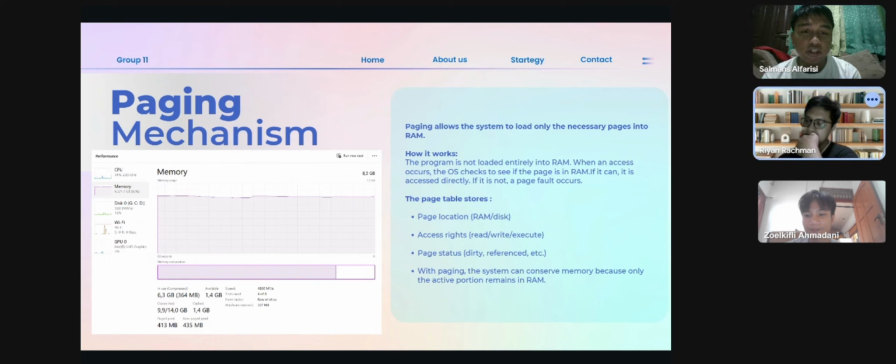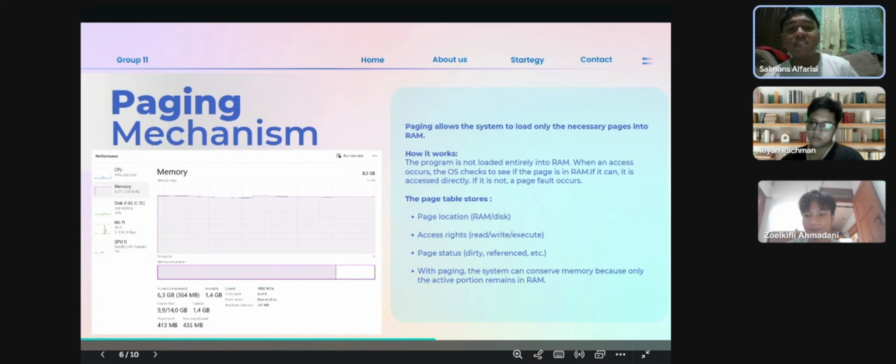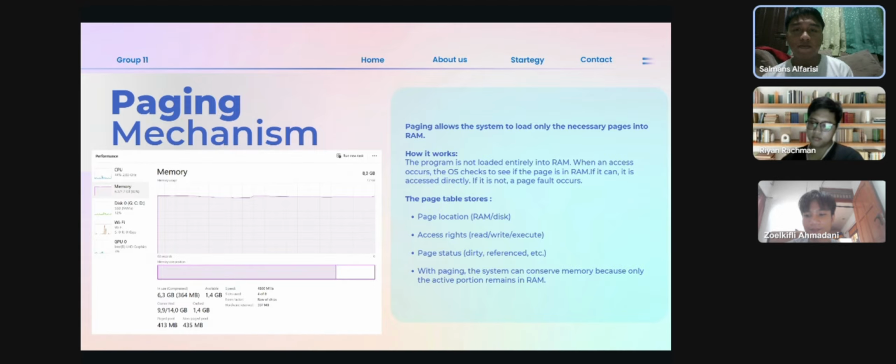If it is not, a page fault occurs. The page table stores page location, RAM or disk, access rights, read, write or execute, page status, dirty, reference, and others. And the last, with paging the system can conserve memory because only the active pages remain in RAM.